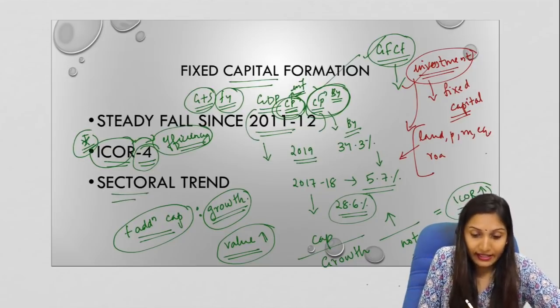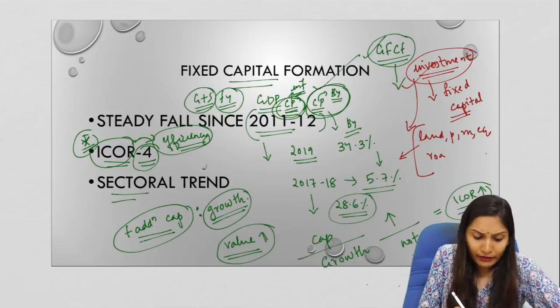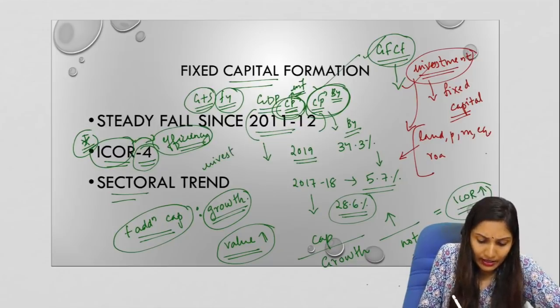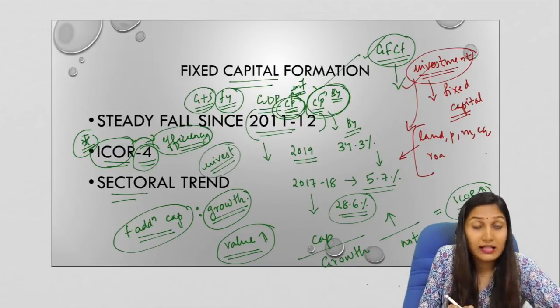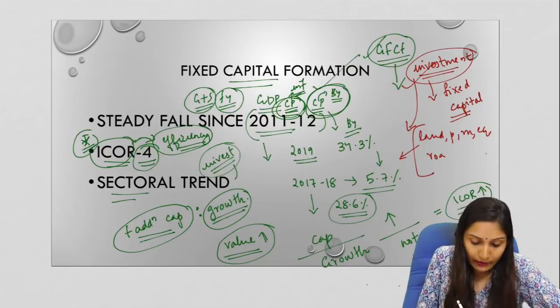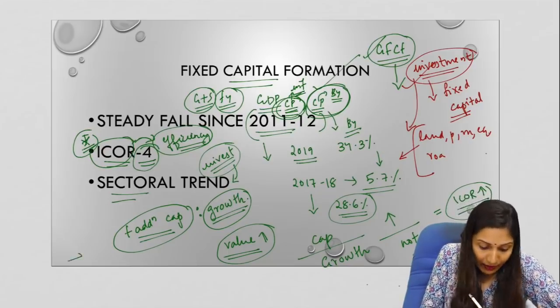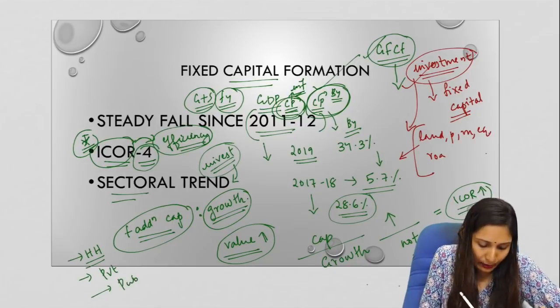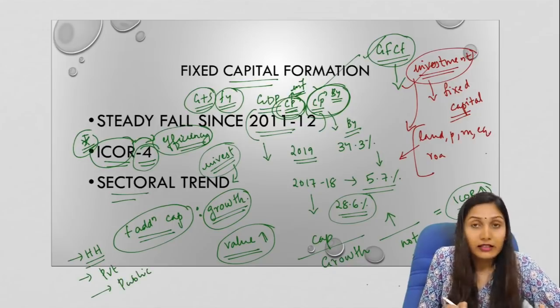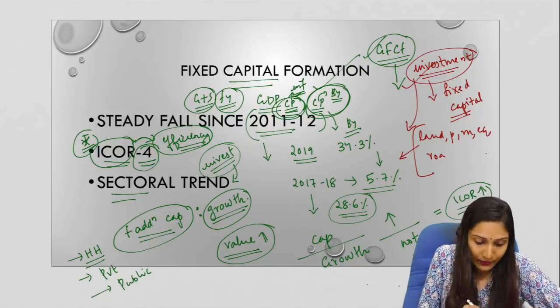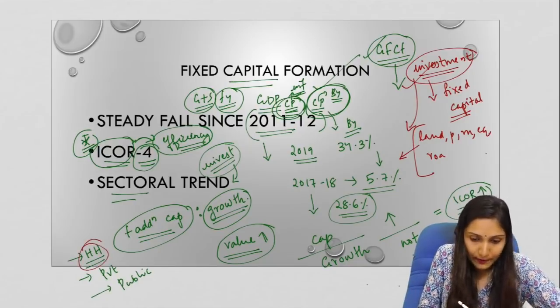Now let us come to the sectoral trend. When we talk about investment, fixed capital formation necessarily means investment. So, when we are talking about investment, there are three types of investments. First one is household sector investment. Second one is private investment or the corporate investment, and the third one is public investment or the government investment. Now, let us first talk about the household investment.